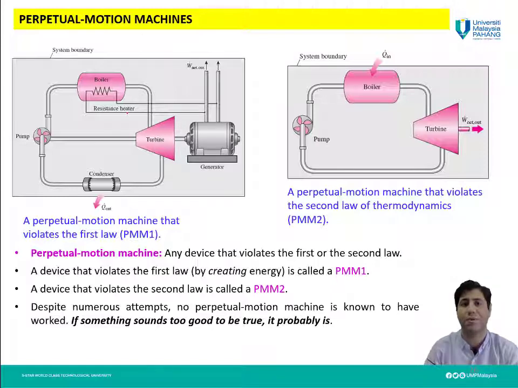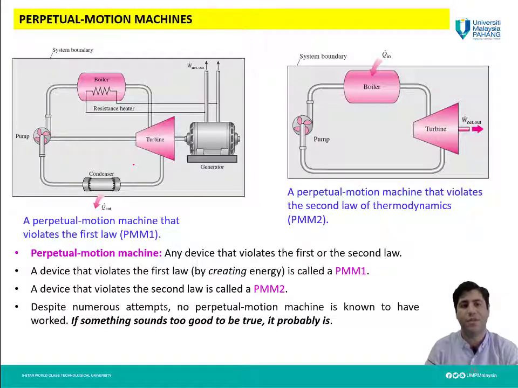Machines which can permanently work without any external energy source. But none of them are experimentally working, and none of them is commercially available.